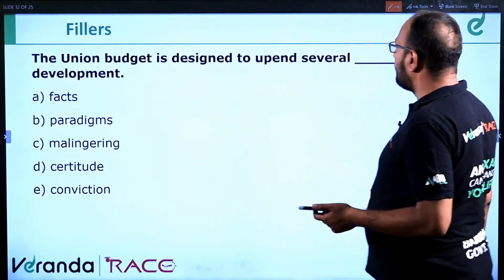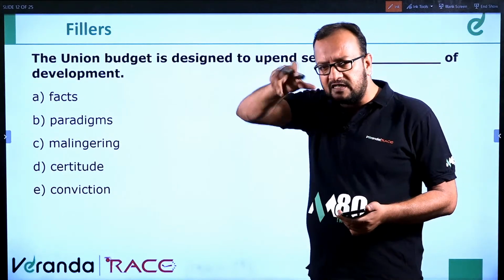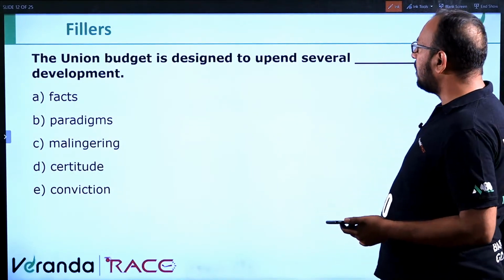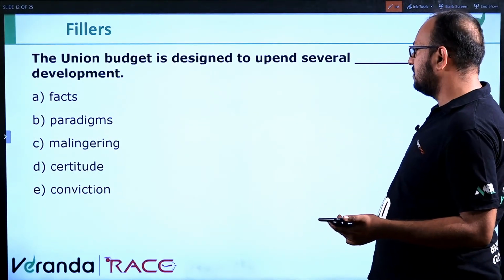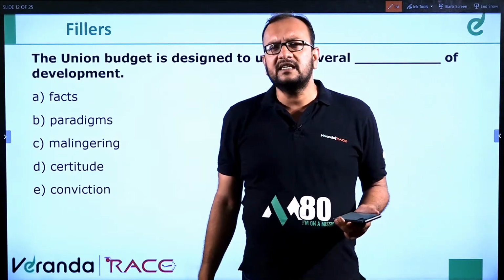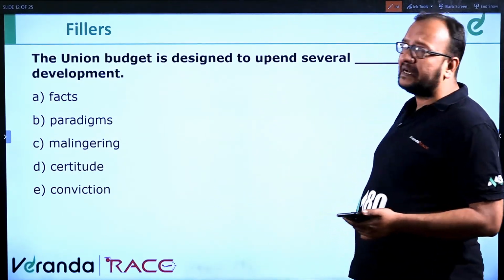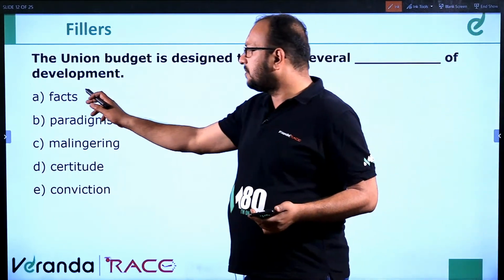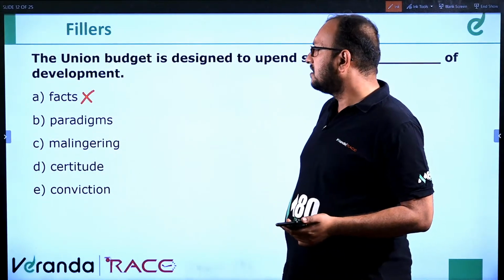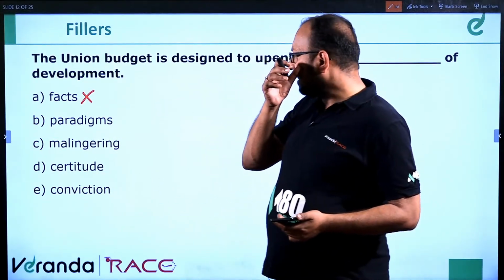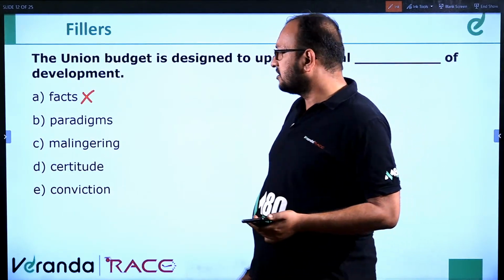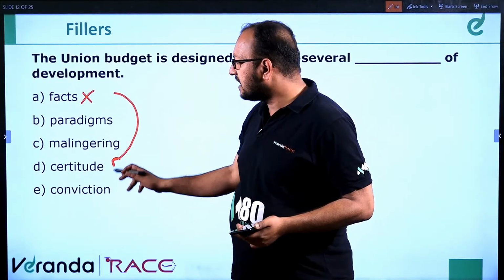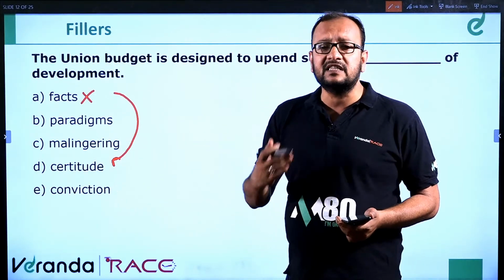The union budget is designed to upend. Upend means what? Invert, to completely invert, upside down. So the union budget is designed to upend several dash of development. Facts cannot be upended. Malingering means continuing, persisting. Certitude means exactitude, facts. Conviction is similar to this; malingering means persisting, and with conviction.